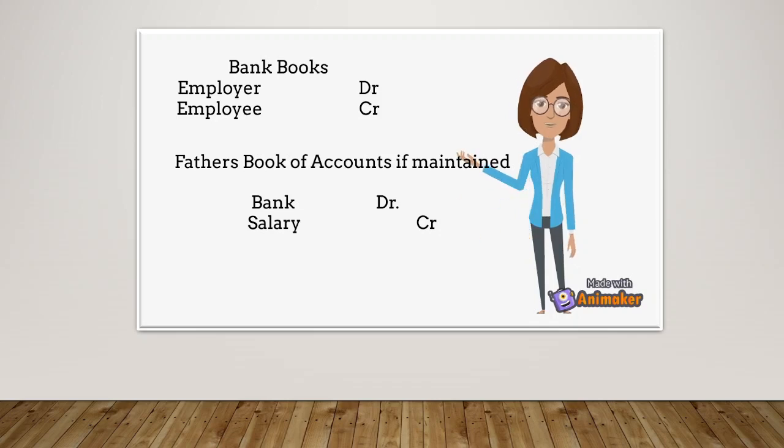Bank has received the salary from the employer of your father and credited your father's account, so in the bank's book employer's account is debited and employee's account, that is your father, is credited. If your father manages his books of account, he will post this entry as bank debit and salary credit. As salary received in the bank account or salary comes in bank account and hence bank debit. And to your disappointment, my friend, this has nothing to do with real account.